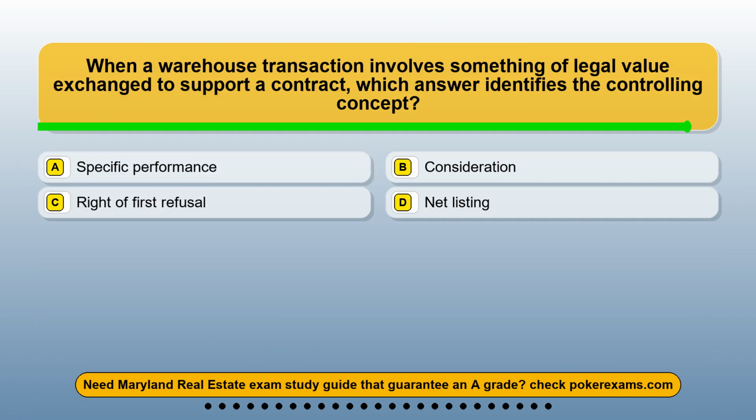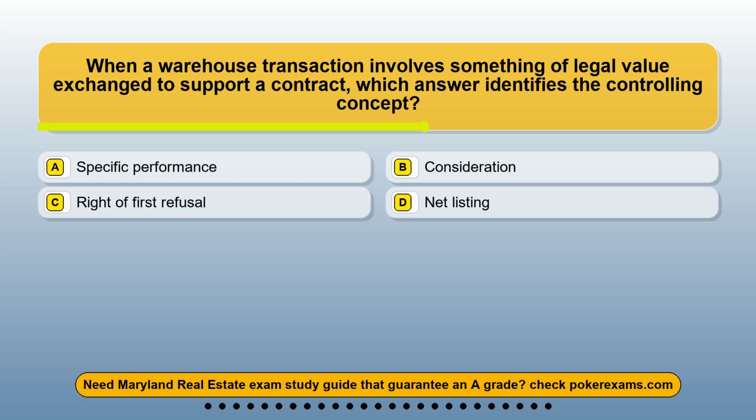Question 18. When a warehouse transaction involves something of legal value exchanged to support a contract, which answer identifies the controlling concept? Option A, specific performance. Option B, consideration. Option C, right of first refusal. Option D, net listing.